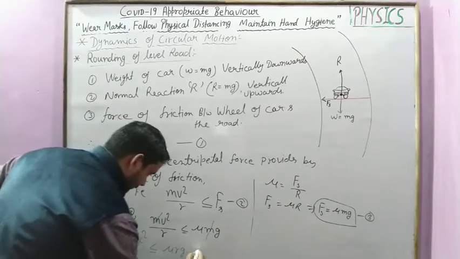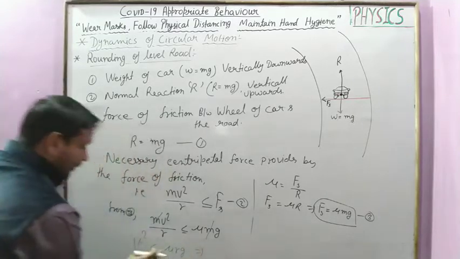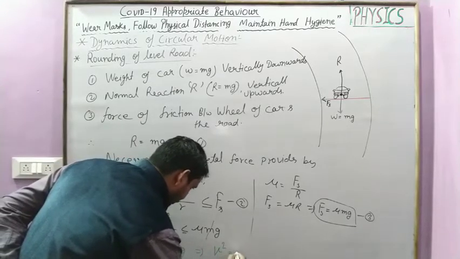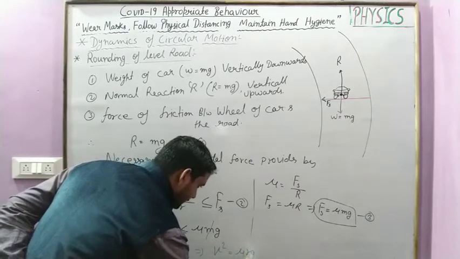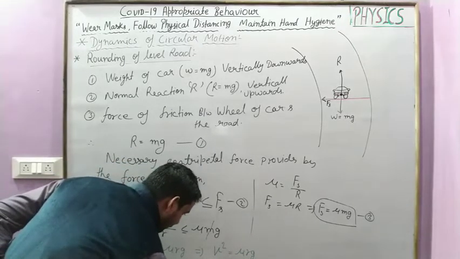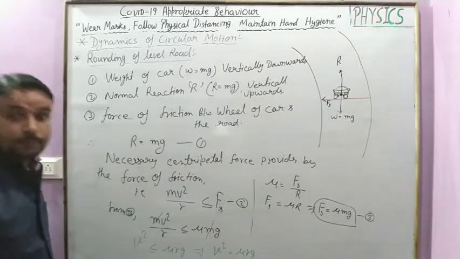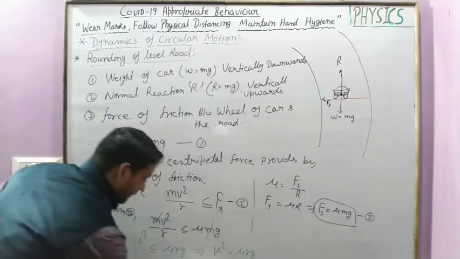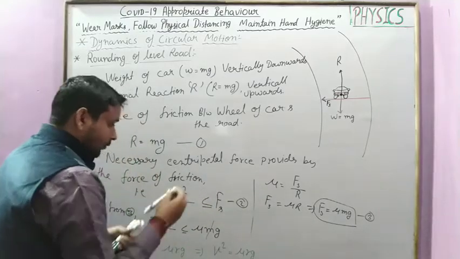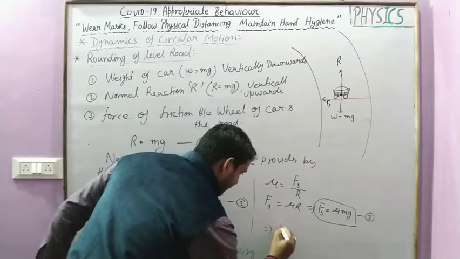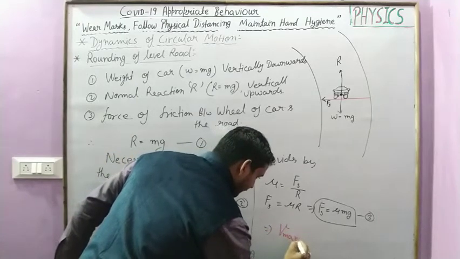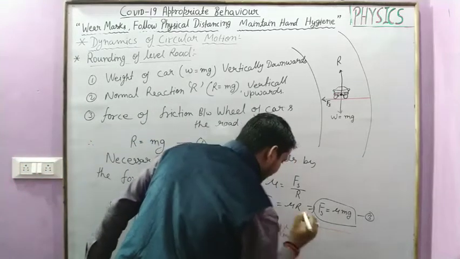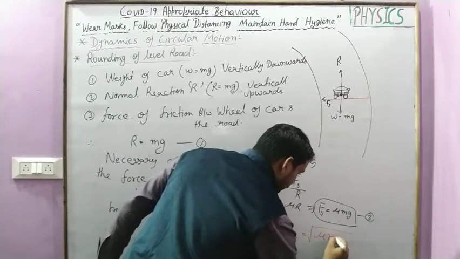Taking equality, v square is equal to mu r g. Therefore the maximum velocity for taking a round on the curved road is given by square root of mu r g.